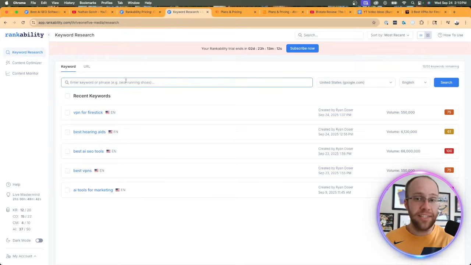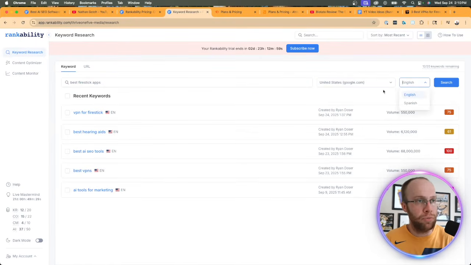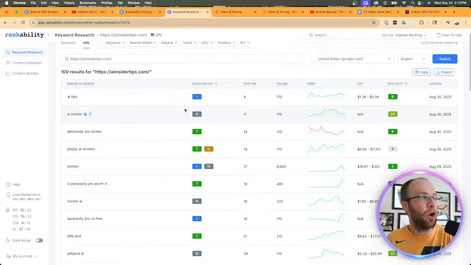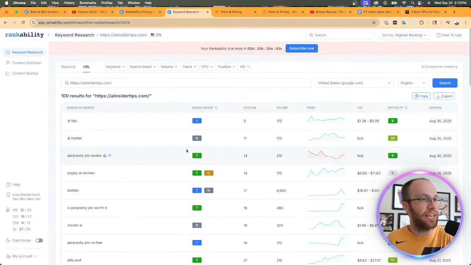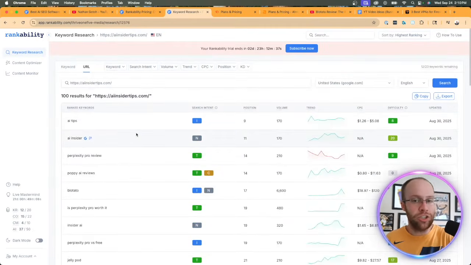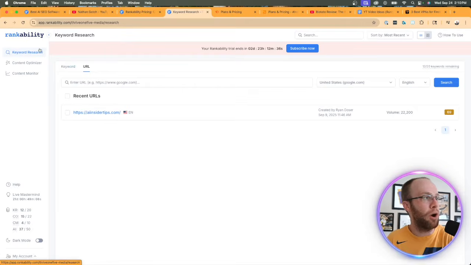And if you want to start testing or tracking a new keyword, you would simply enter the keyword right here. So if I want to do, let's just do best Fire Stick apps, something off the top of my head. You would then click search, choosing your location and your preferred language. They only have English and Spanish right now. You would click search, and then it would run a whole new analysis based on that keyword. Or you could click the URL tab, enter a URL like I did here for one of my websites, and then it will go through and find all the different organic keyword data for each keyword that I'm ranking for on my website. So that in a nutshell, very high level, is the keyword research component of Rankability.